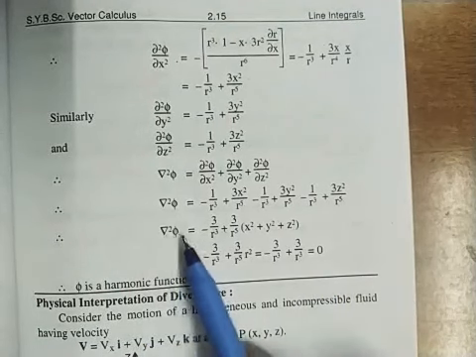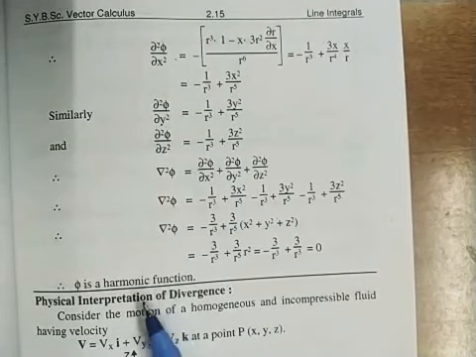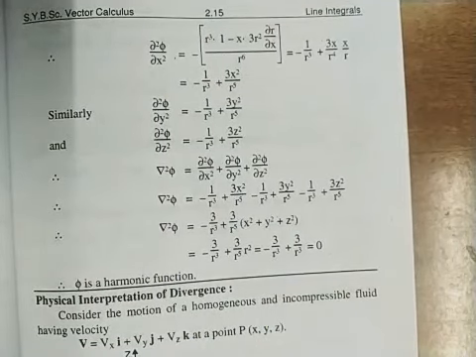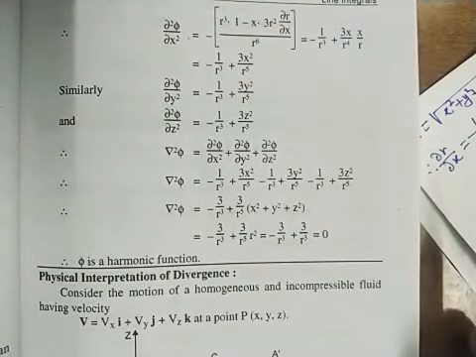If for any function we operate del square on it and we get 0, then we call that function a harmonic function. Okay students, so let's stop here.